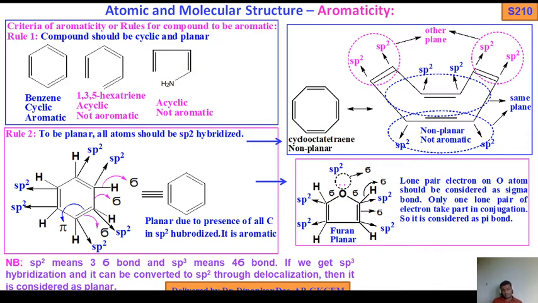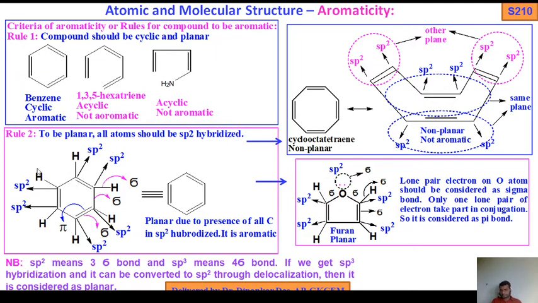If all the atoms are sp2 hybridized, then we can say that the structure or compound is planar. So first cyclic, then planar.